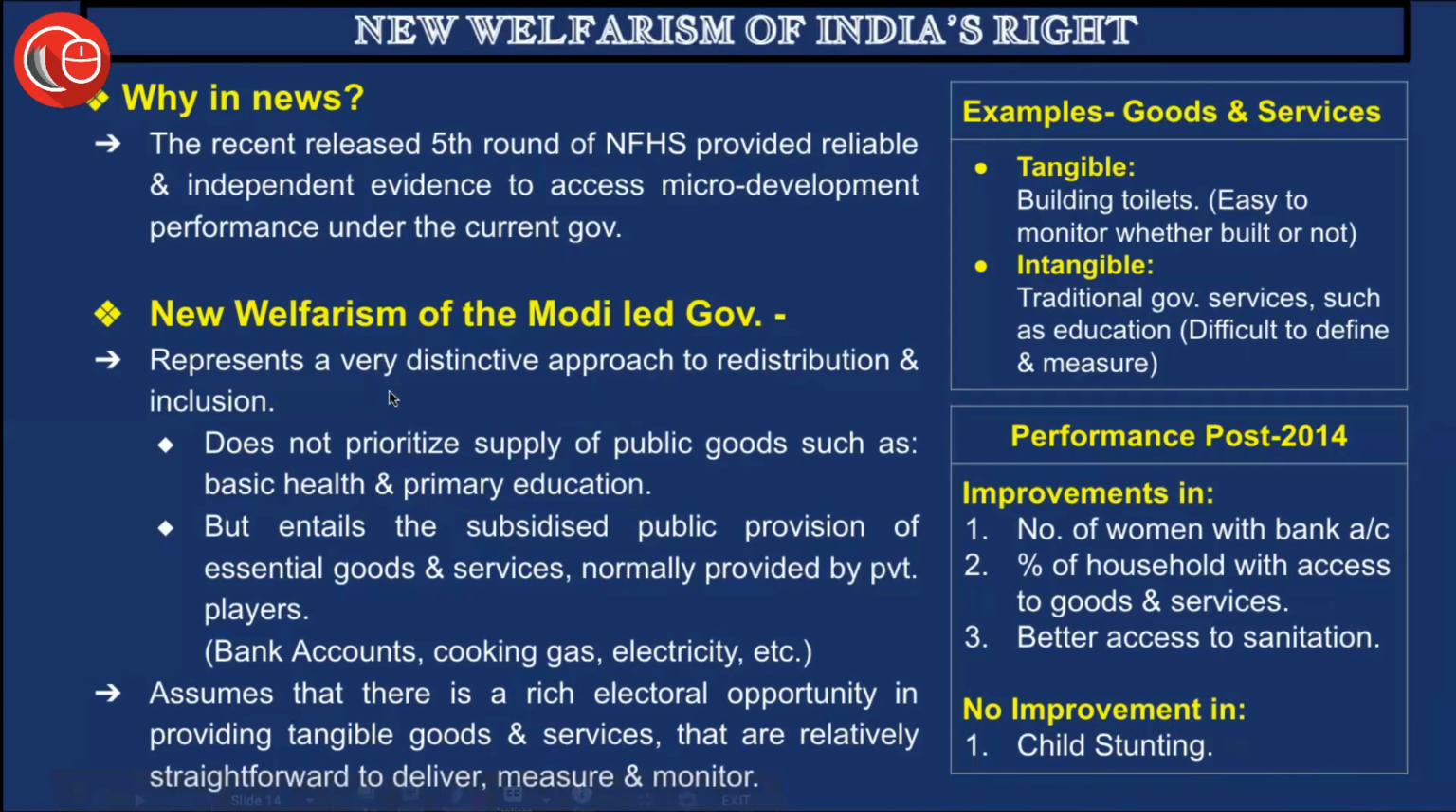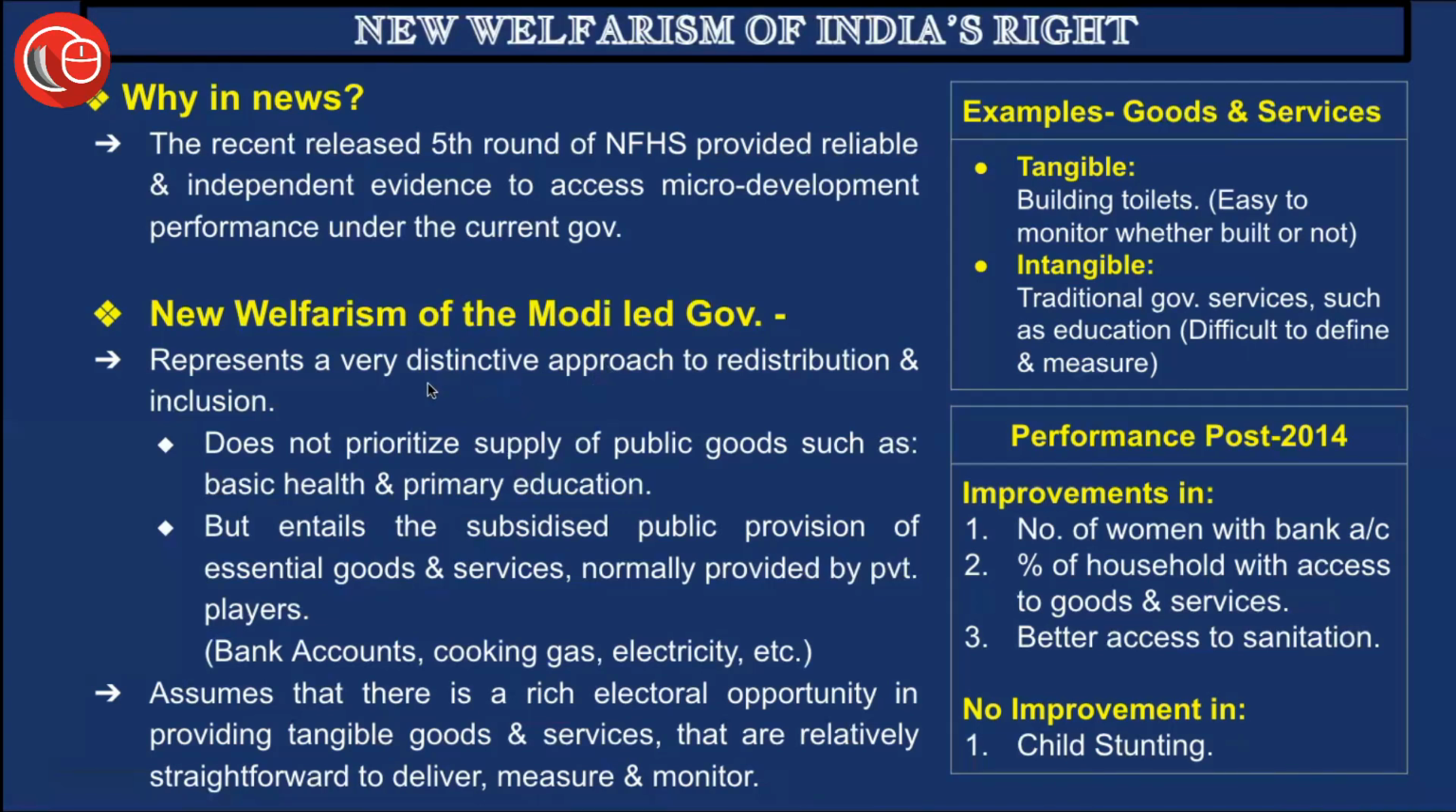Now let's understand the outlook of this government in prioritizing. What are the priorities that have been taken by this government, and what are the things that have been left behind and need to be focused upon? This new welfarism represents a very distinctive approach to redistribution and inclusion. As we know, even distribution of resources is one of our DPSPs as well, and an inclusive government is something we all look forward to.